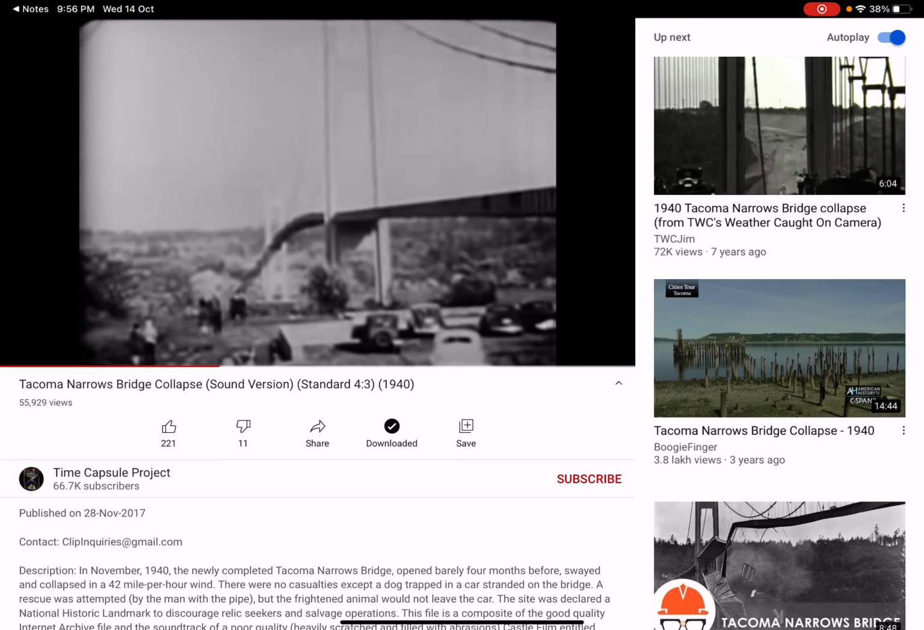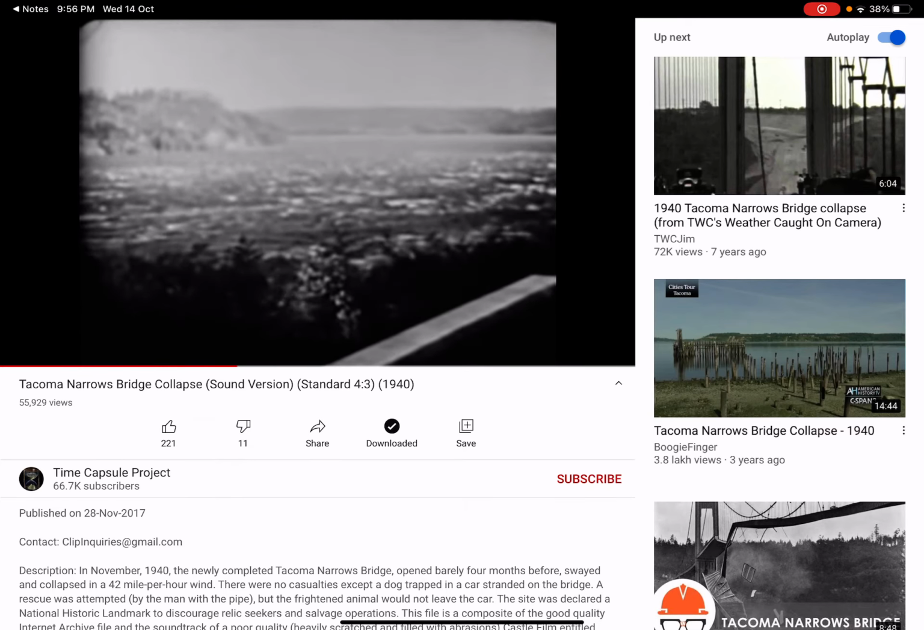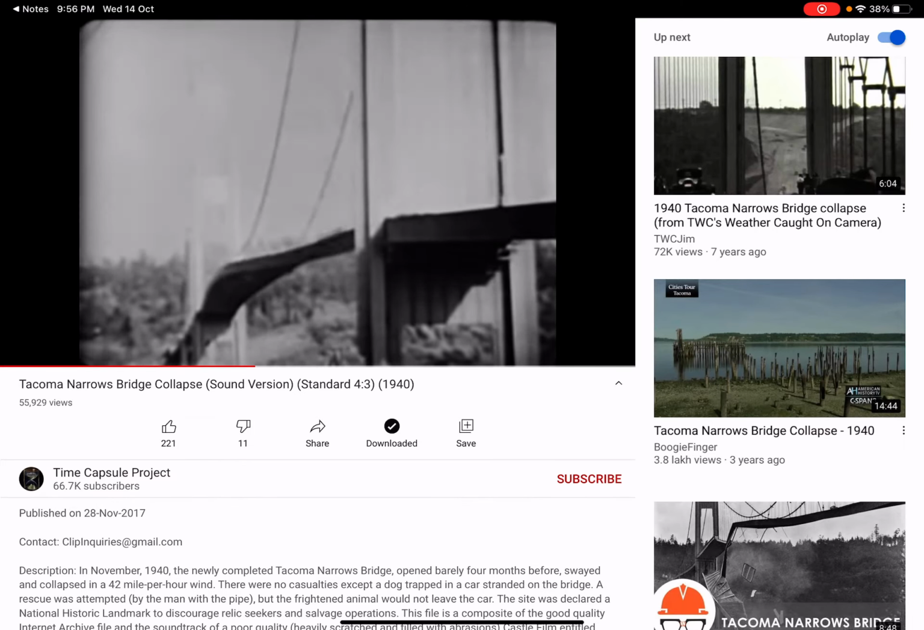See the bridge which is moving in the wave shape. See the bridge which is now moving like this.